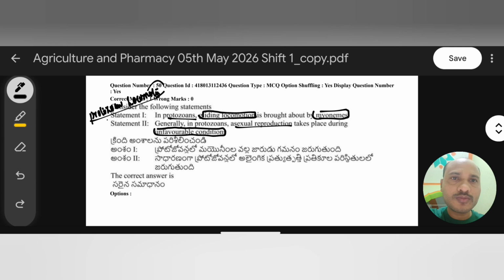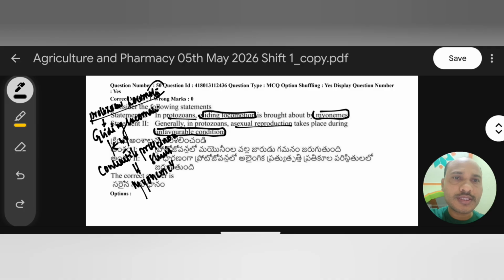Generally most protozoans show gliding locomotion or gliding movement, by contractile proteinous structures. The contractile proteinous structure is nothing but myonemes. Myonemes are a very important contractile proteinous structure present in protozoans, and they help protozoans to perform gliding movement. So statement 1, myonemes, is the right answer.